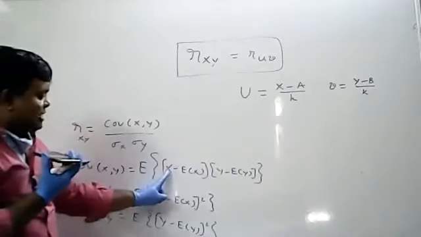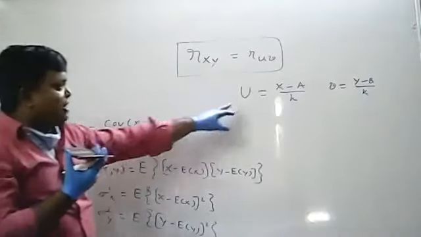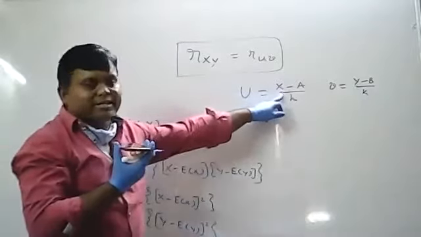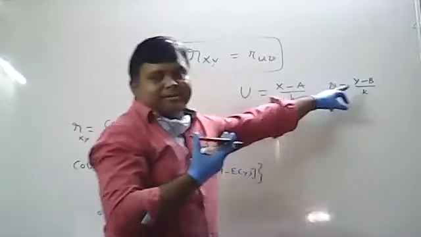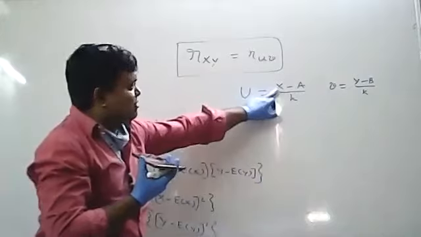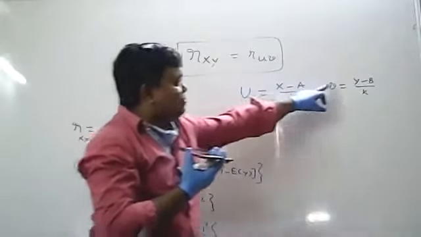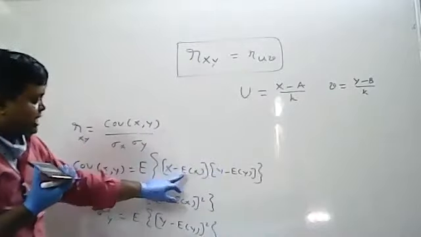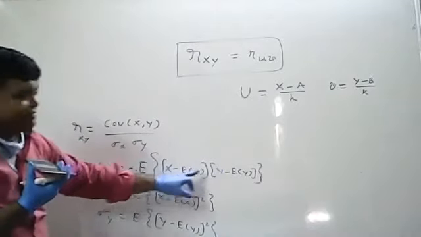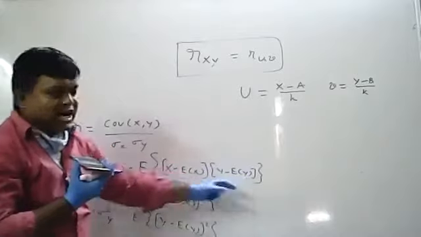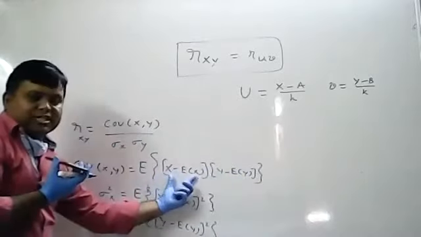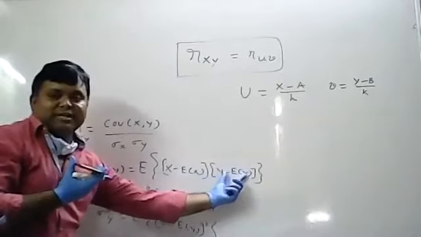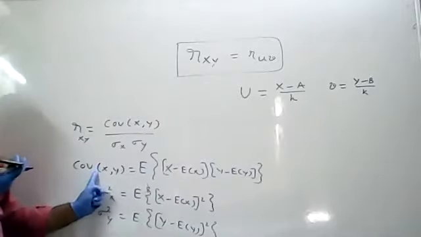So what is the first value required? First value is x. So what you have assumed: u equal to x minus a by h, v equal to y minus b by k. From this, first I will calculate the x value and the y value. If I know the x value and the y value, then you have to calculate expectation of x and expectation of y. After that, x minus expectation of x, y minus expectation of y. Then I will know covariance of xy.